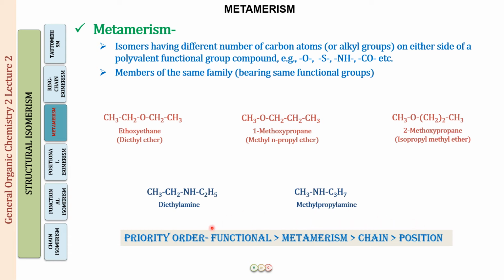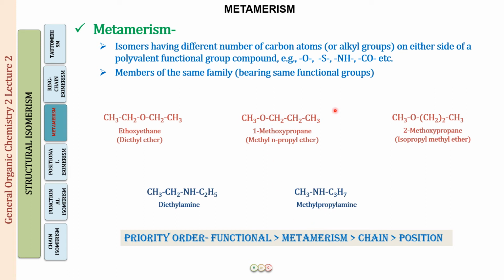So remember, if there is a confusion about what the type of isomers is, first of all you should see if the functional group is different. If the functional group is different, it is going to be functional isomerism. Next, if we have a polyvalent functional group, then even if you are thinking it can be a position isomerism, it will never be a position isomerism. It is going to be metamerism.